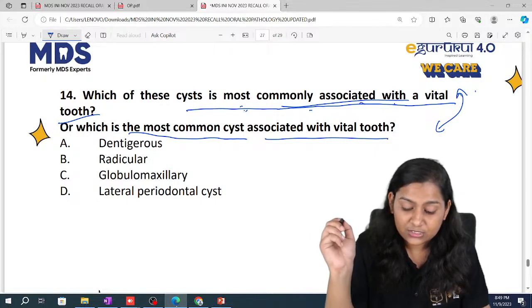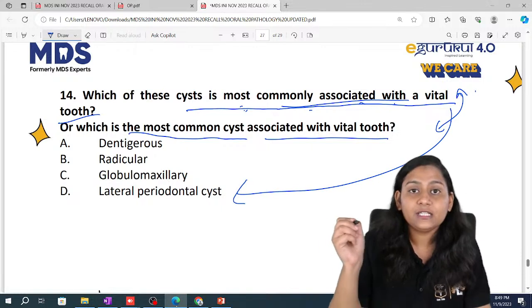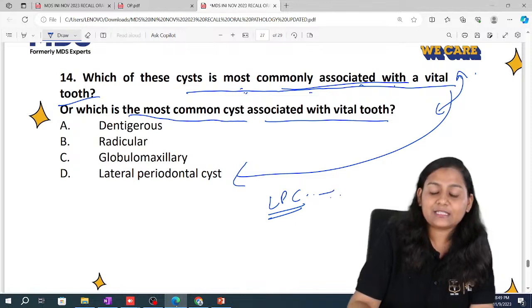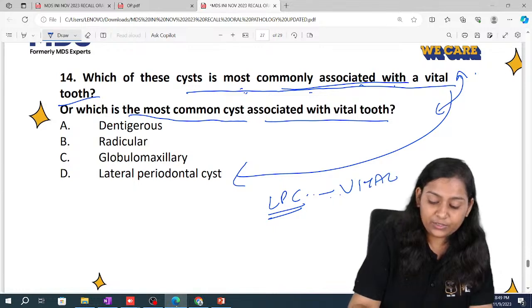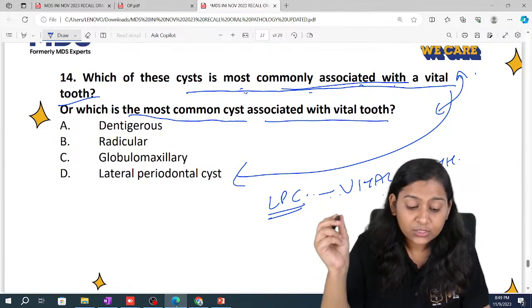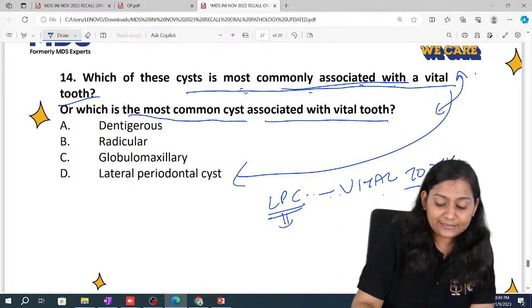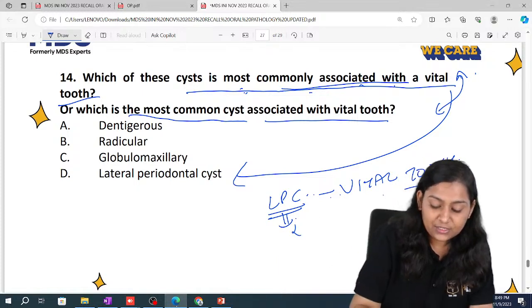then I would suggest that you go with lateral periodontal cyst. Why am I saying lateral periodontal cyst? It is clearly said that lateral periodontal cyst is associated with vital tooth. But if they have asked you the most common cyst, since we know that lateral periodontal cyst is very rare, it is not very frequent, it is slightly rare.